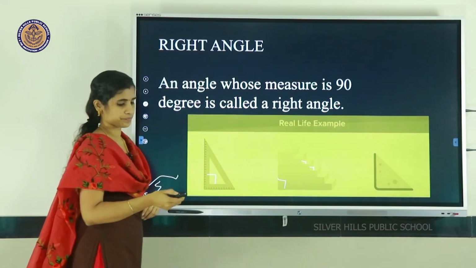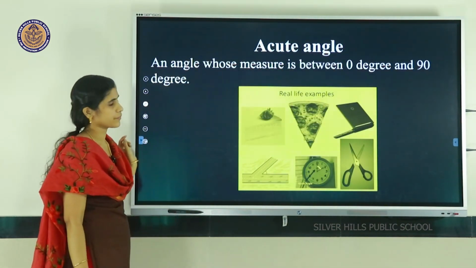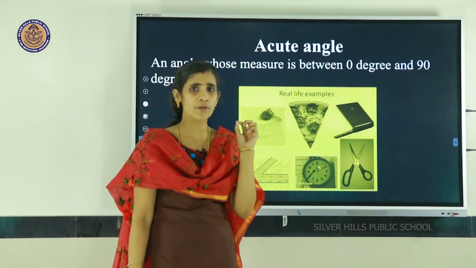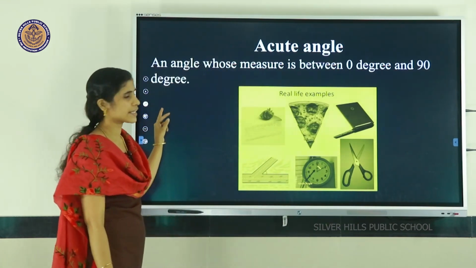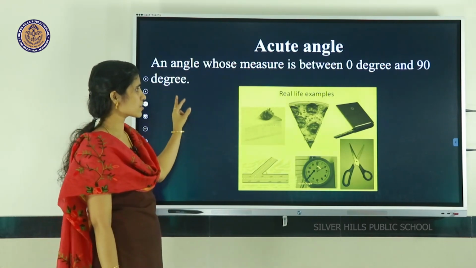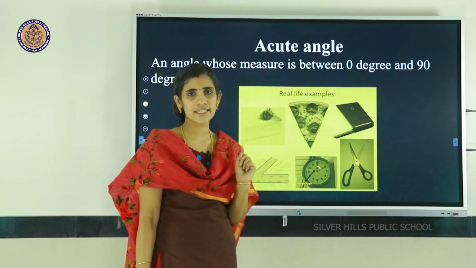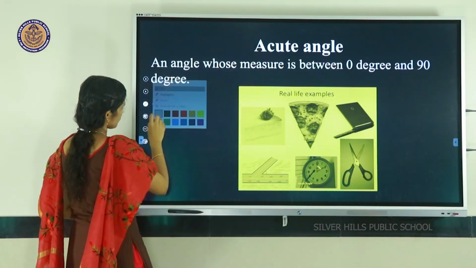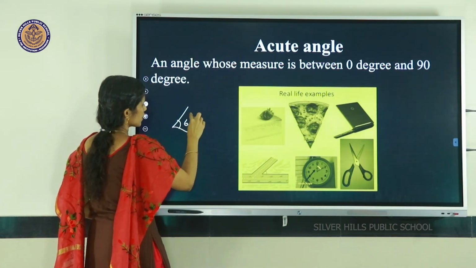So next type is acute angle. An acute angle means an angle whose measure is between 0 degrees and 90 degrees. For example, here the angle measurement is 60 degrees.